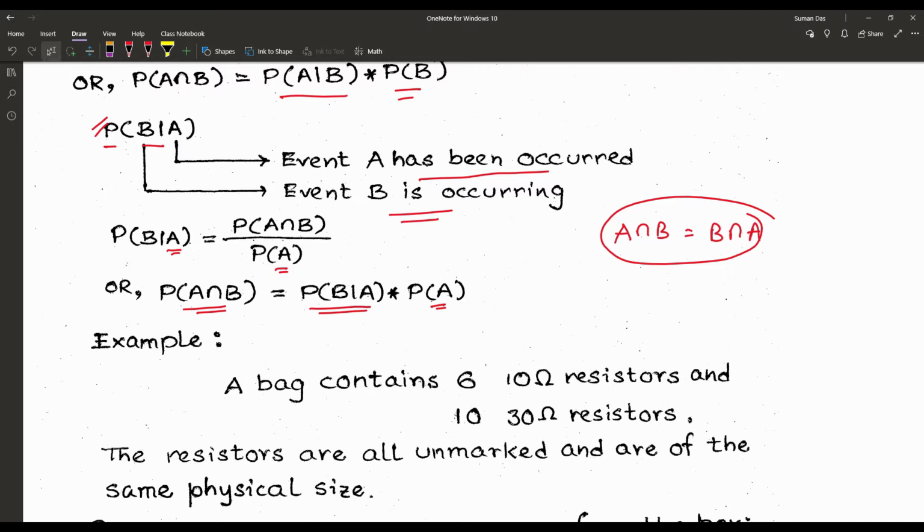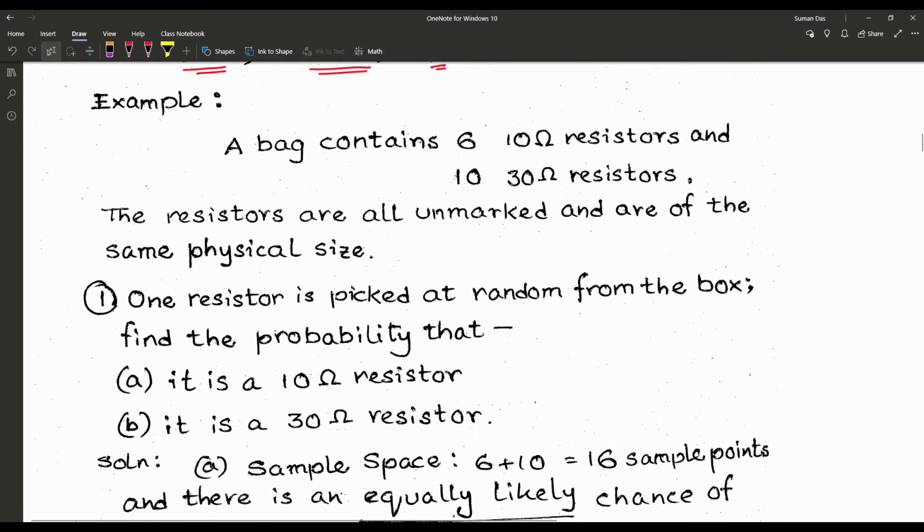So using this formula, let us consider an example. The example statement says a bag contains 6 10 ohm resistors and 10 30 ohm resistors.